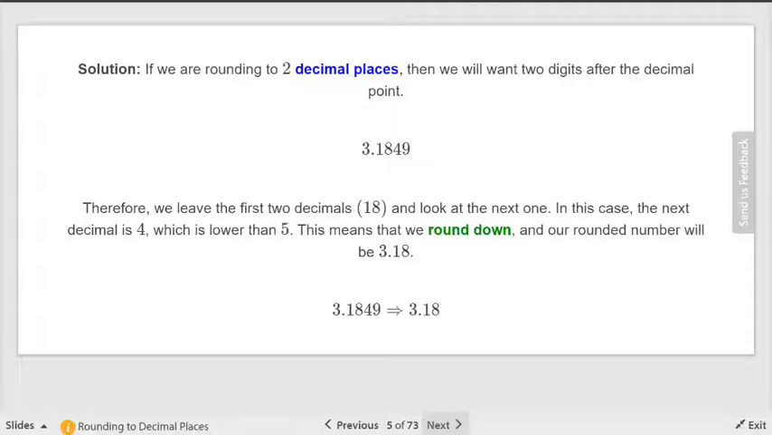So, if you're rounding to 2 decimal places in this particular point, what digit is it that is in the second decimal place? Anybody? Just sing out. 8. The 8. What digit follows the 8? 4. Will the 4 round up or down? Down, which basically just means it disappears, right? So my completed answer, 3.18.